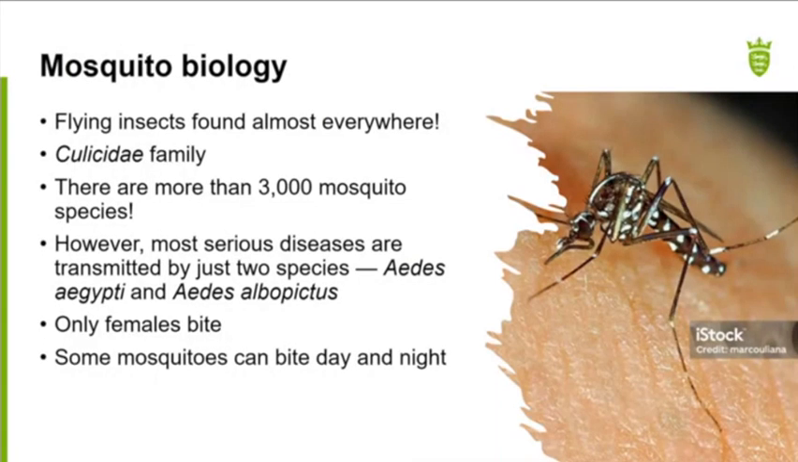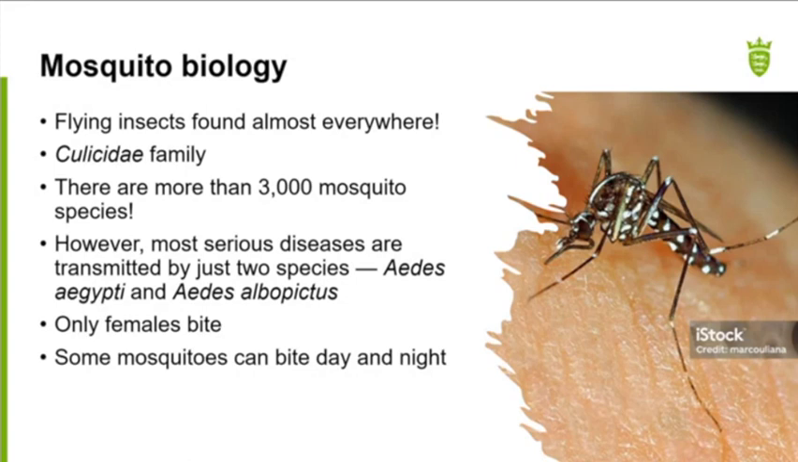What are mosquitoes? Well, they're flying insects, and they're found pretty much everywhere, with the exception of Antarctica. They're part of the Culicidae family, and in fact, there are more than 3,000 species of mosquitoes, so very hard to keep track of. However, what I'm going to talk to you about today are primarily two species in the Aedes genus. Those are Aedes aegypti and Aedes albopictus.